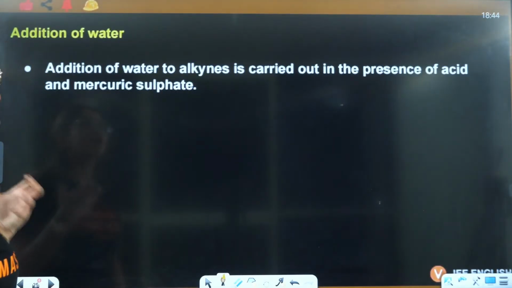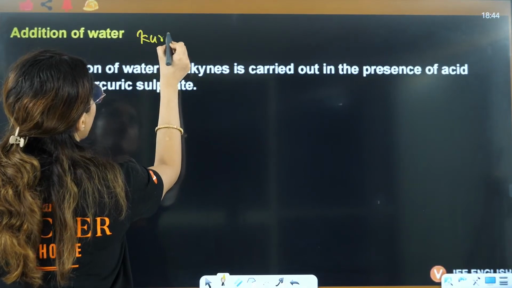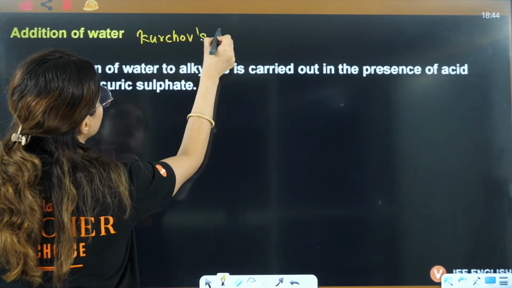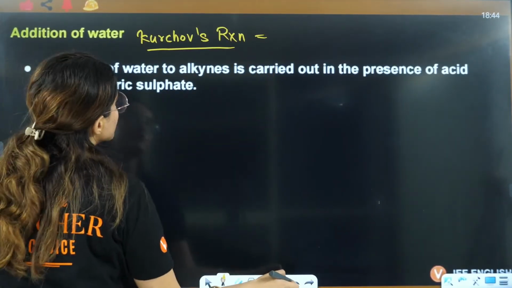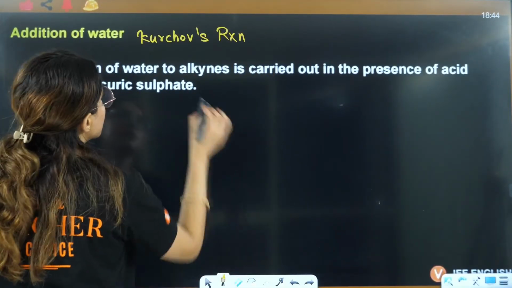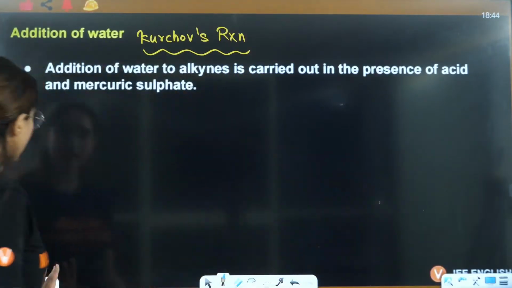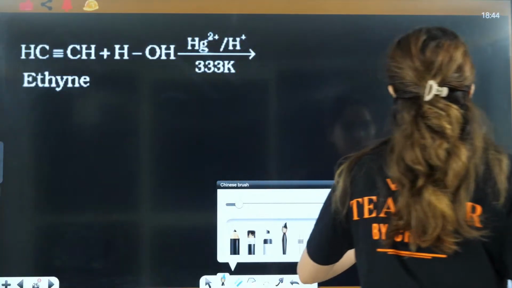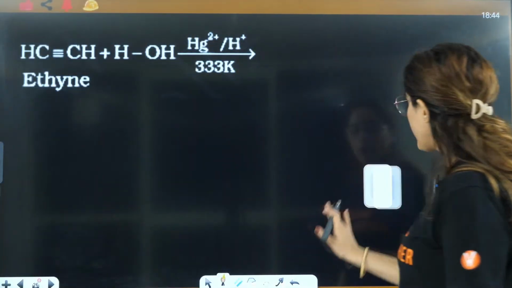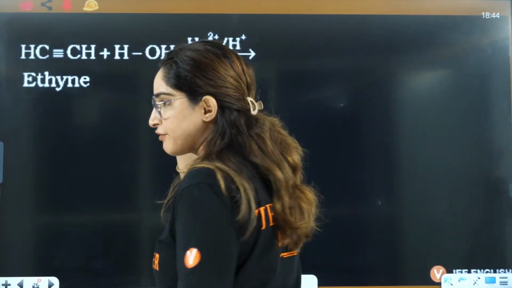here. Right? So let's talk about this reaction, which is also called Kucherov's reaction. The spelling may be wrong, right? So that is also named as Kucherov's reaction. Let's talk about how it is done, right? So here, let's say you have this particular example. Here what you will do, let's talk about that, everybody.